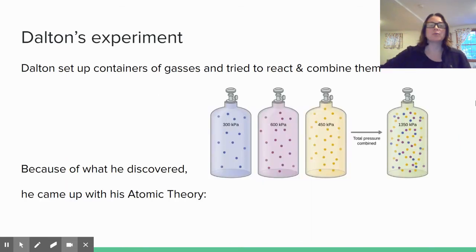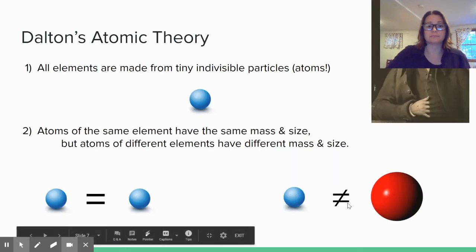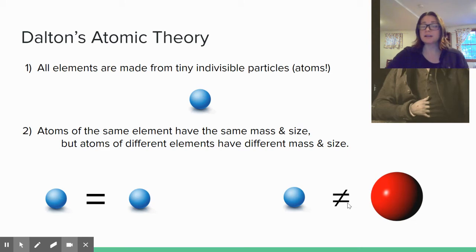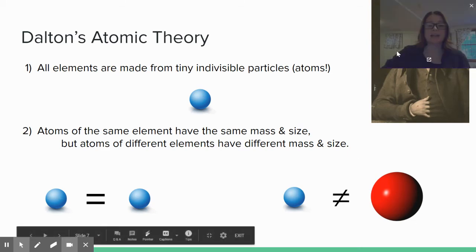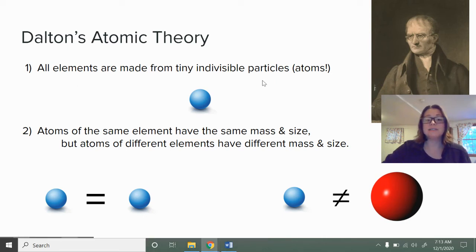His experiment was that he took different containers of gas and he tried to react them and combine them, and discovered a lot of things by when they did react or when they didn't react. And because of what he discovered, he came up with his atomic theory. It comes in a couple of different parts. First is that elements are made from tiny indivisible particles. These are called atoms, right? The tiny indivisible particles, atoms.